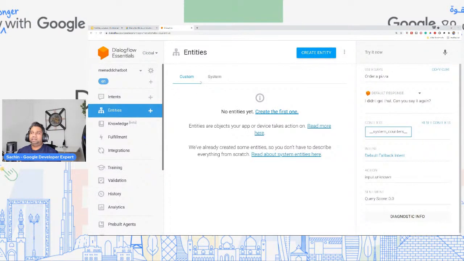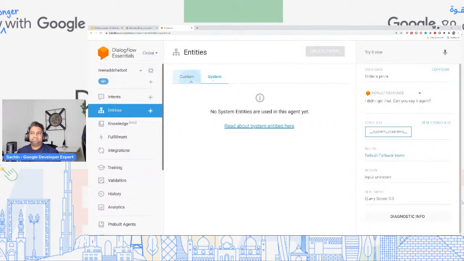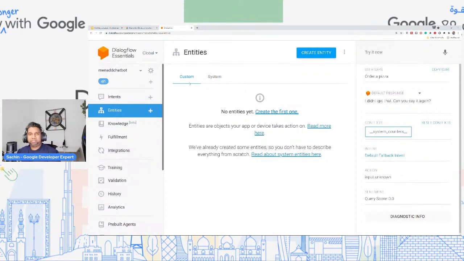Entities are where you want to extract key information from the user. An example can be an appointment scheduler, right? You might have an intent which says, set up an appointment tomorrow for dental service at 3 p.m. So you have key information over there: dental service, appointment, and 3 p.m. Those can be entities that you can extract. So you can create your own entities here. And system entities are, let's say, 3 p.m. is a time. So those can be system entities.